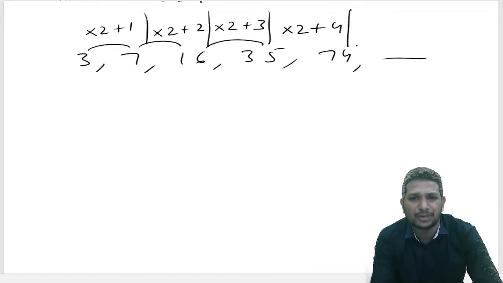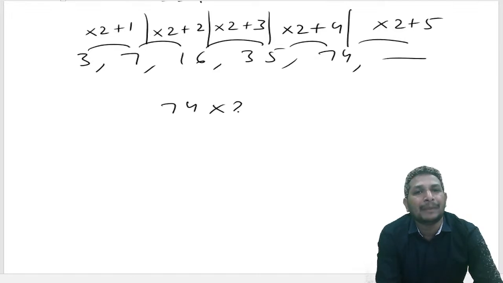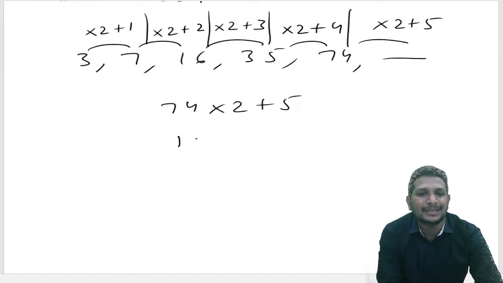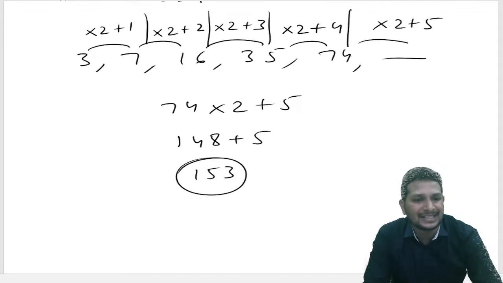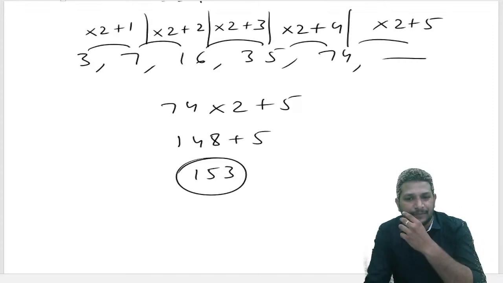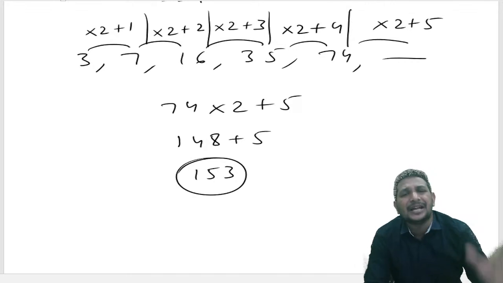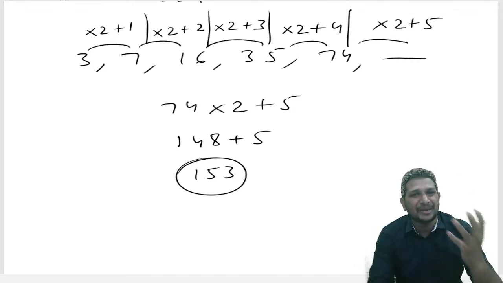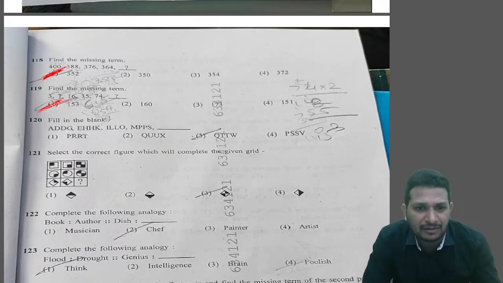The next number should be what? Into 2 plus 5. 74 multiplied by 2 plus 5. That's nothing but 148 plus 5, which is 153. We got the answer as 153. That's nothing but option 1 again. So it's just multiplied by 2 and adding the consecutive numbers, right? We got the answer as option 1.